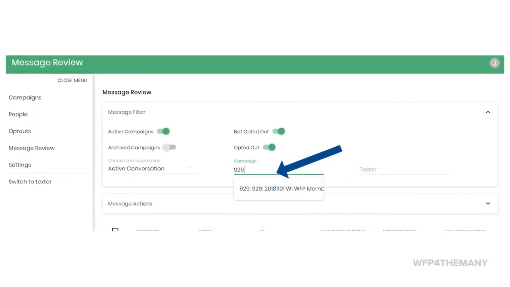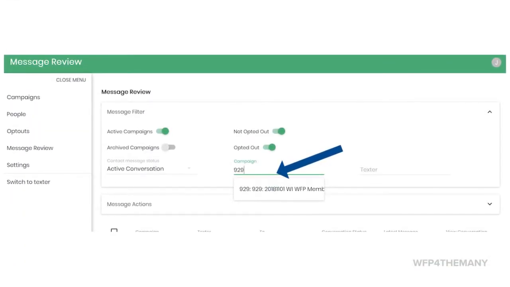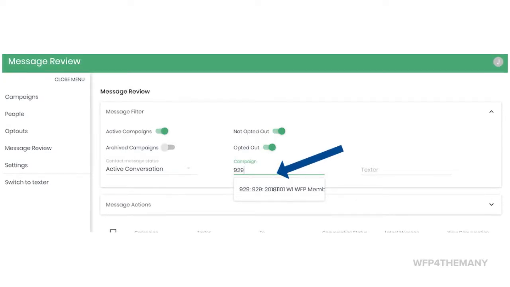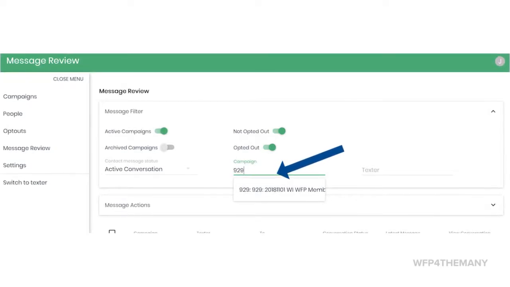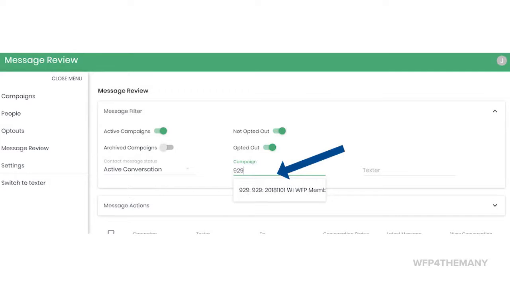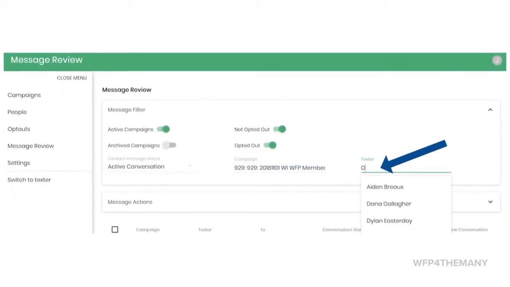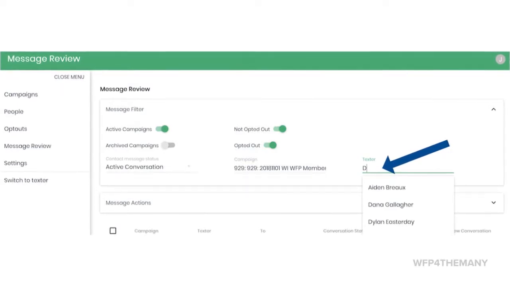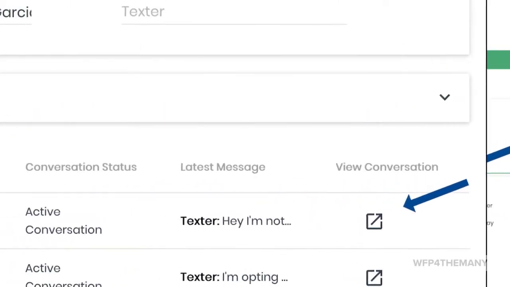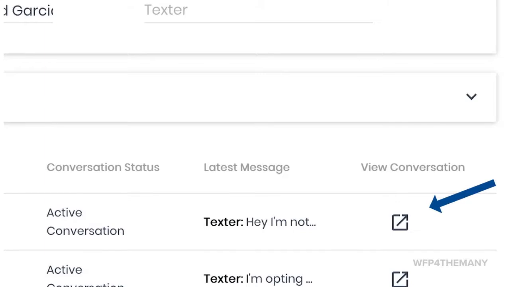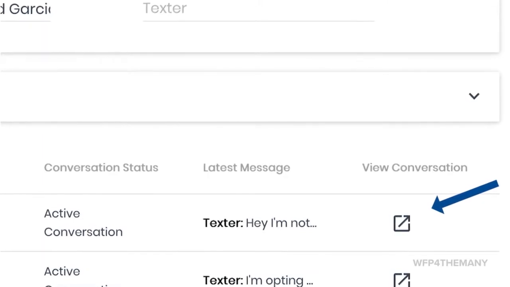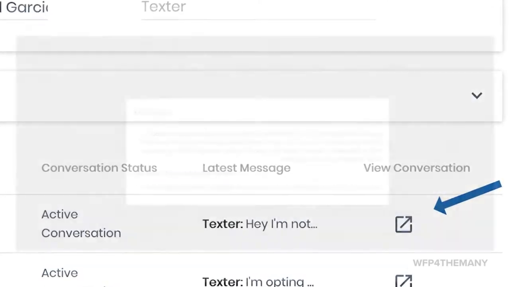Under Campaign, type a candidate's name or campaign number and select the campaign you intend to sweep. Sweeping is the casual verb we use among admins to describe performing quality assurance or guiding. To select the texter you intend to sweep, start typing their name and select the name from the list. To be able to see the text messages sent and replied to, click on View Conversation in the right-hand column.